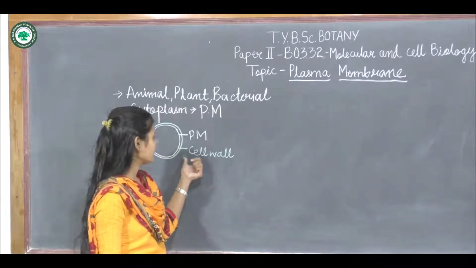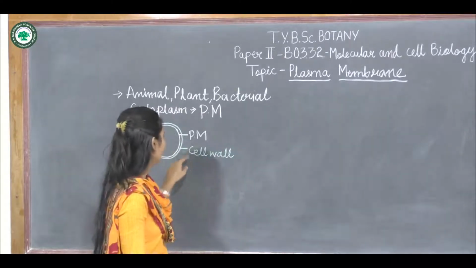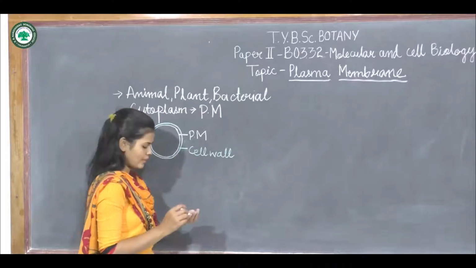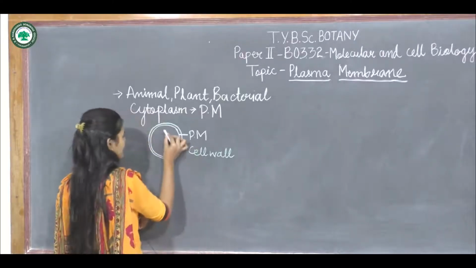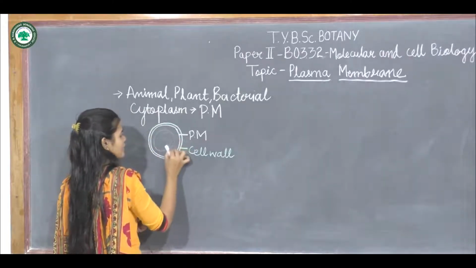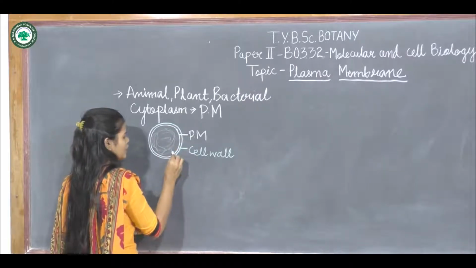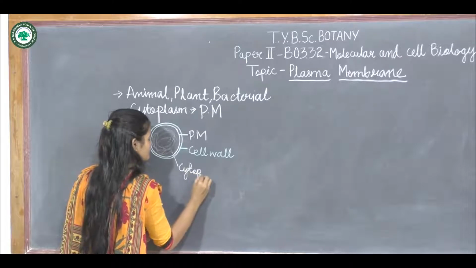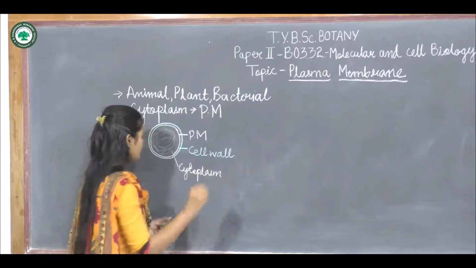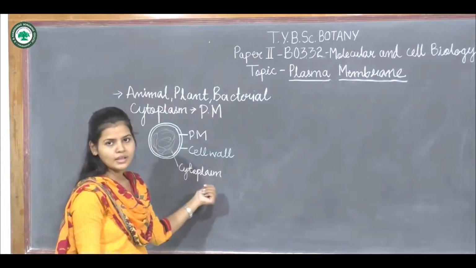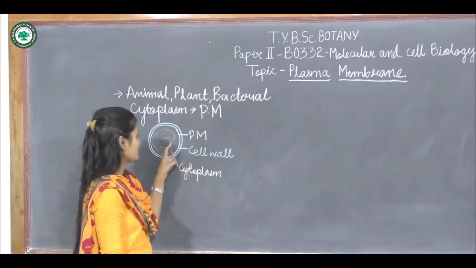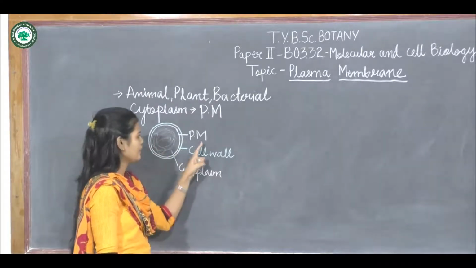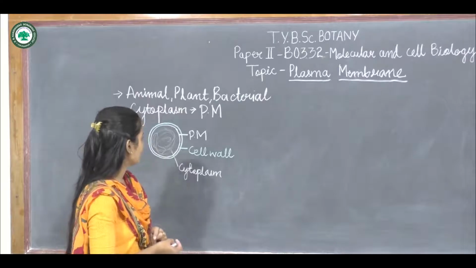So the outermost layer in case of the plant cell is the cell wall, and next to that there is the plasma membrane, and inside them it is filled with fluid. This is called the cytoplasm. Now this cytoplasm is the living fluid. So the cytoplasm is surrounded by a plasma membrane. So this is about plasma membrane.